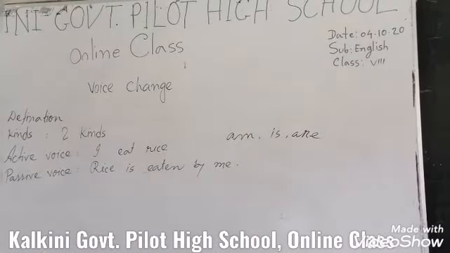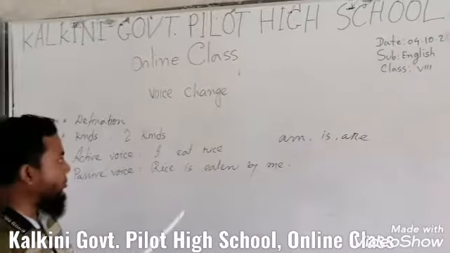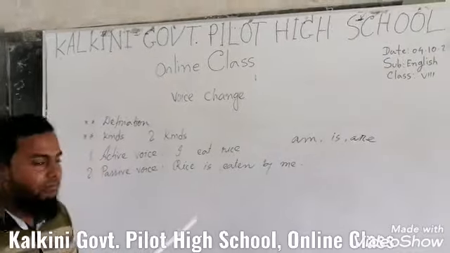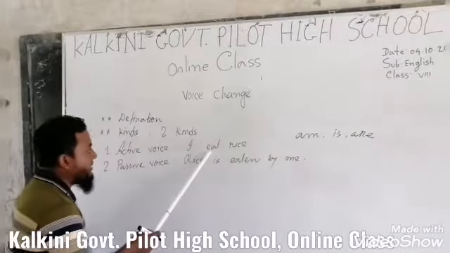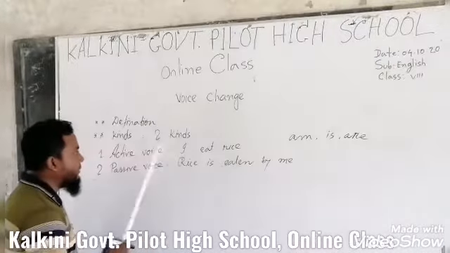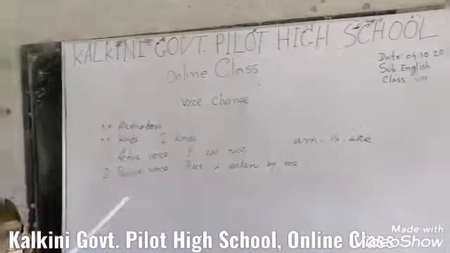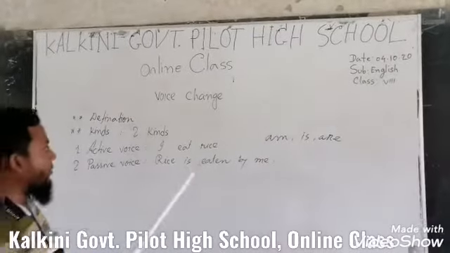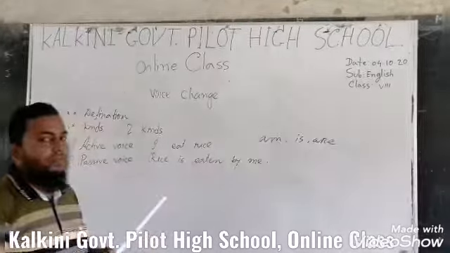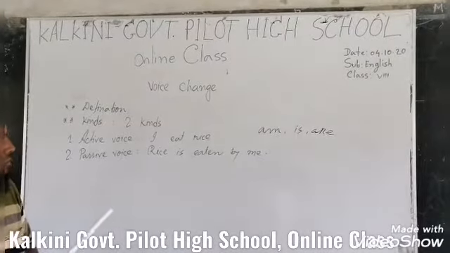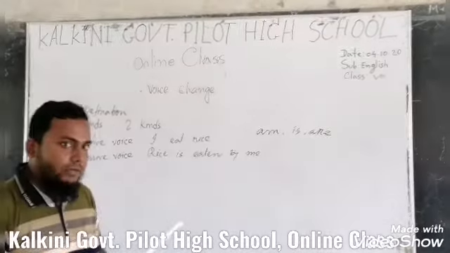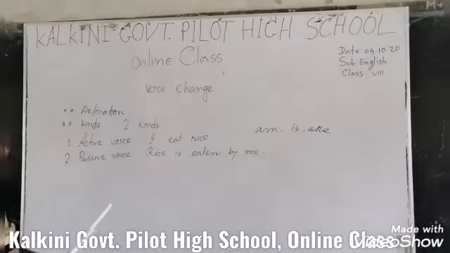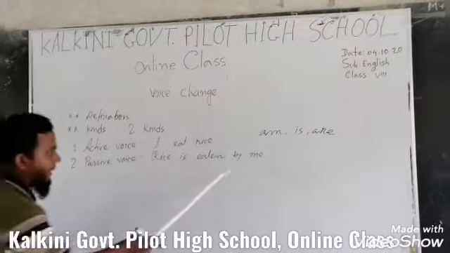Then we have to choose the past participle form of the basic verb. In this active voice, the basic verb is eat, and the past participle form of it is eaten. Then we have to choose a preposition, like by.